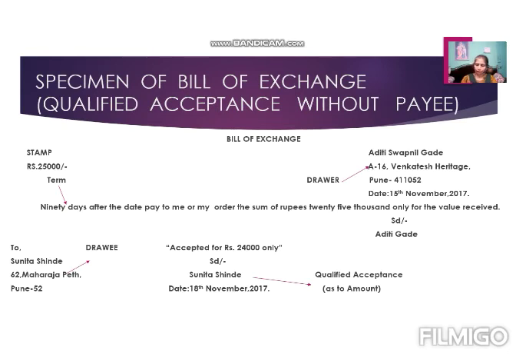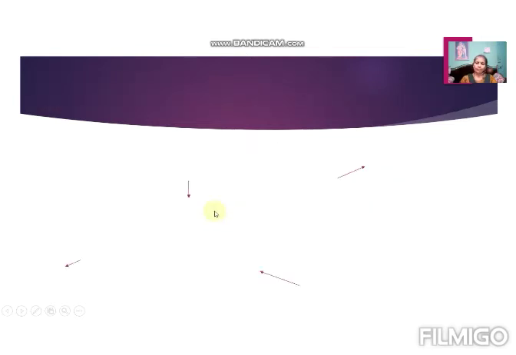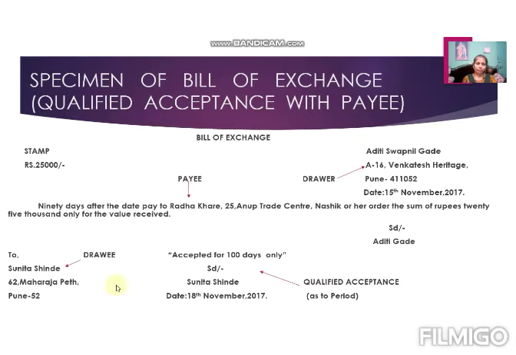After that, the next example we will see is the specimen of bill of exchange, qualified acceptance with pay. See, in the previous example the payee's name is not there. What are we writing there? Pay to me or my order. See the cursor. And in this example, what we are writing is pay to, and all other things are the same, so I am explaining only the difference. Pay to Radha Khare, 25 Anup Trade Center, Nashik or her order. Why is this there? Because this is the example of with pay. Or her order the sum of rupees 25,000 only for the value received.